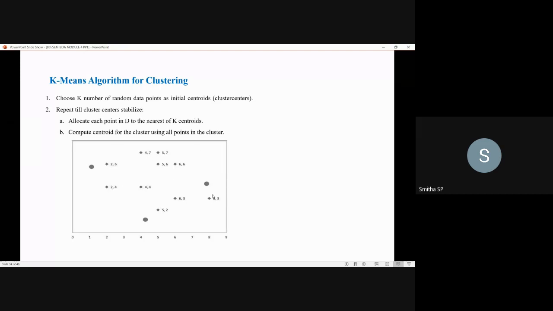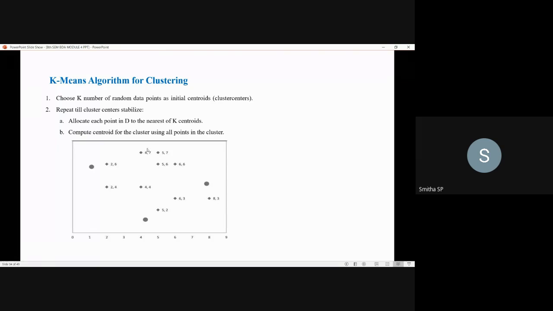Once you have done the distance calculation for each of the 3 centroids, you will have 3 sets of distances for each of the data points, right? Among those 3 distances, which one is the least for the data point? Let it be 4 comma 7.